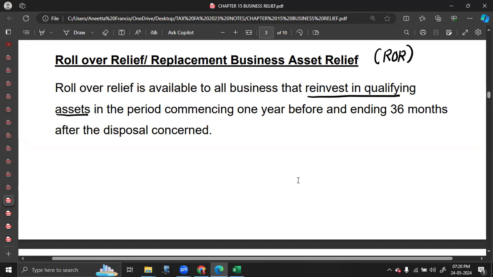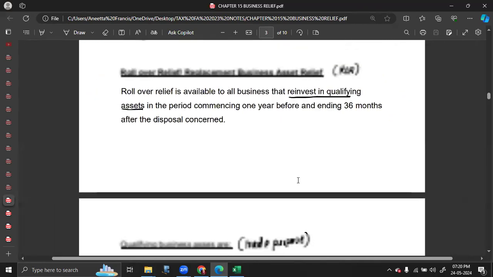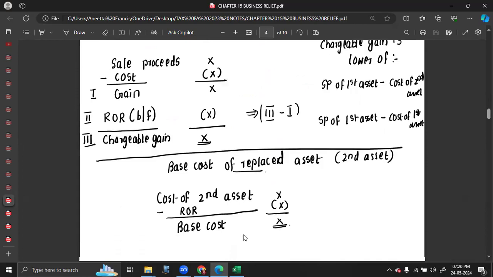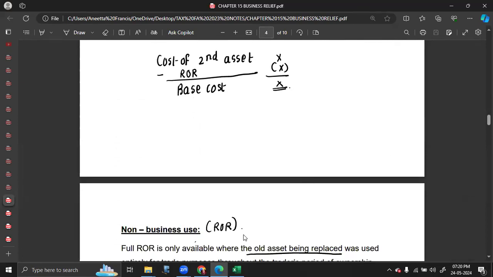That is, if the second asset is a fixed plant and machinery or leasehold property, you have to do a deferred gain computation, where you're freezing your gain and it becomes taxable at the earliest of 10-year anniversary of purchase of the second asset, disposal of the second asset, or cessation of usage of the second asset. So there is a format for ROR. I hope you're aware of that. With this format, you can easily calculate the chargeable gain at the time of disposal of the first asset. You can calculate the base cost of the second asset,